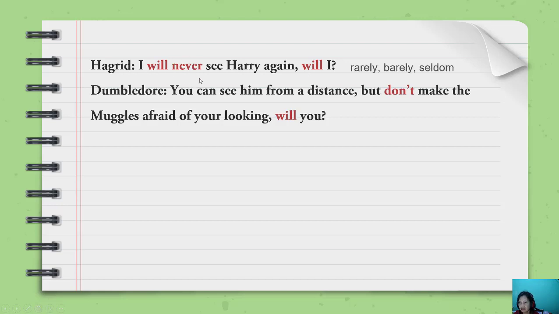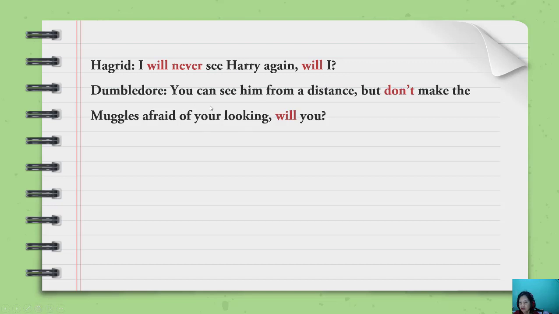Never means that this is negative. I give you other examples: rarely, seldom, the same as never. So when you have never, rarely, seldom, the sentence is considered negative. That's why you have positive here. I will rarely see Harry again, will I?